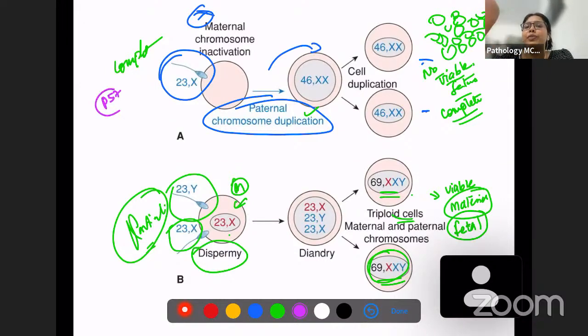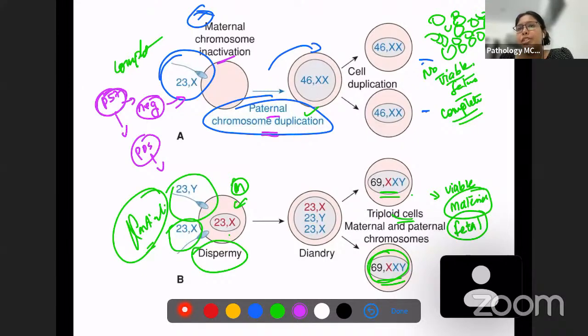P57. We know that in complete mole, it is paternal duplication. So maternal chromosome will not be there. That is the reason why P57 is negative in complete mole and P57 is positive in partial mole, because P57 detects the maternal part. So that is the reason P57 can help in distinguishing complete as well as partial. So this is about complete and partial mole.